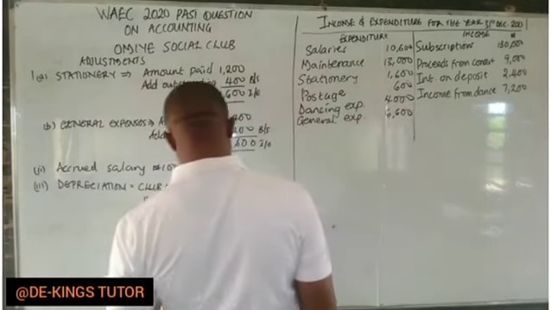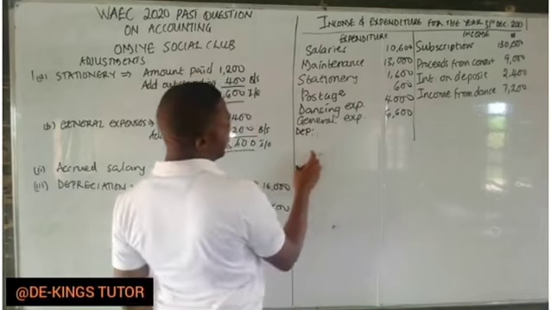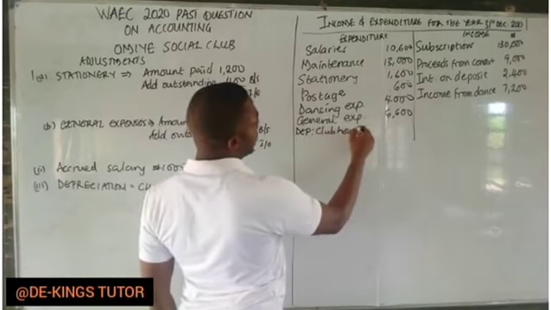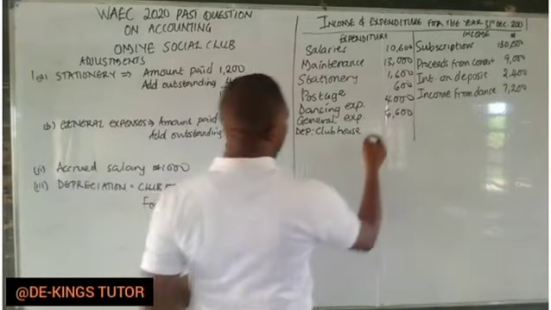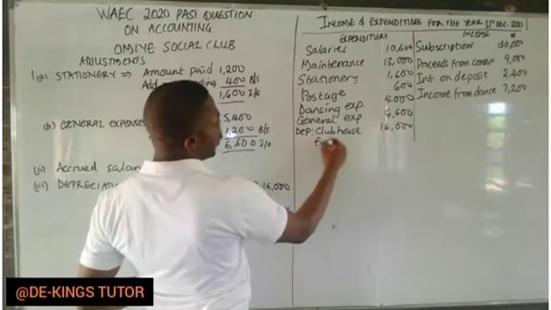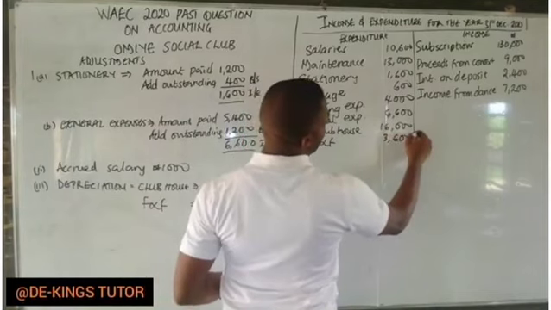Now our depreciation. The first one is for clubhouse, 16,000. The other one is for furniture and fittings, 3,600. Okay, so I think that is the only expenditure made.